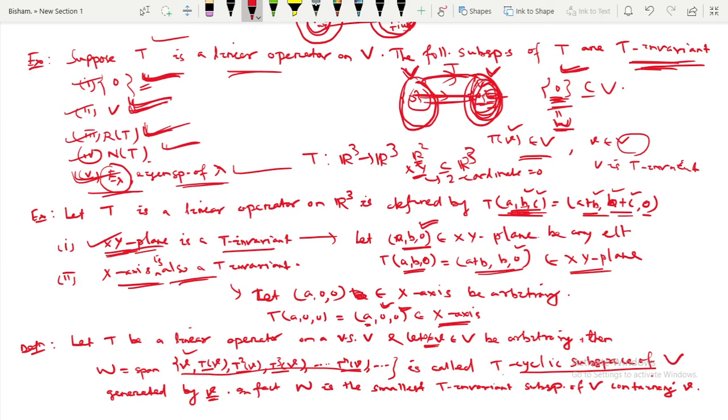What is this one? This is your T cyclic subspace of V, which is nothing but the span of v, Tv, T square v, T cube v, up to T^n v, like this.